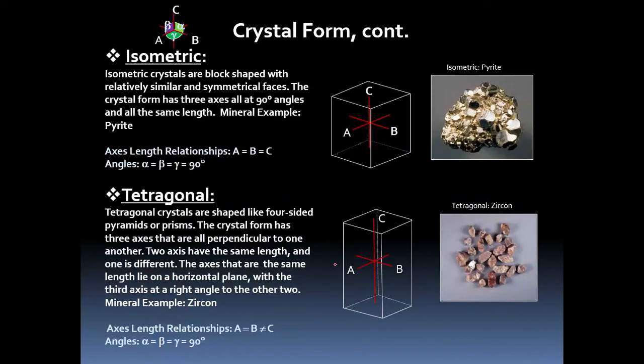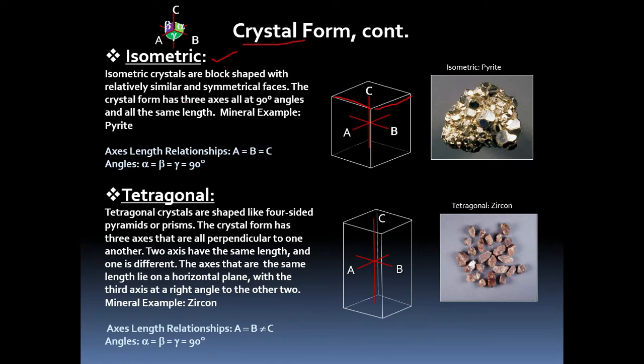So one by one we'll discuss. First one is isometric system. In crystal form, there will be axes. Suppose this is a square mineral. This is called a face, this is also called a face, and this one is called an edge. Inside, from top face to bottom face, one imaginary axis will be there, from front face to back face another axis, and from side face to side face another axis. So there are 3 axes here.